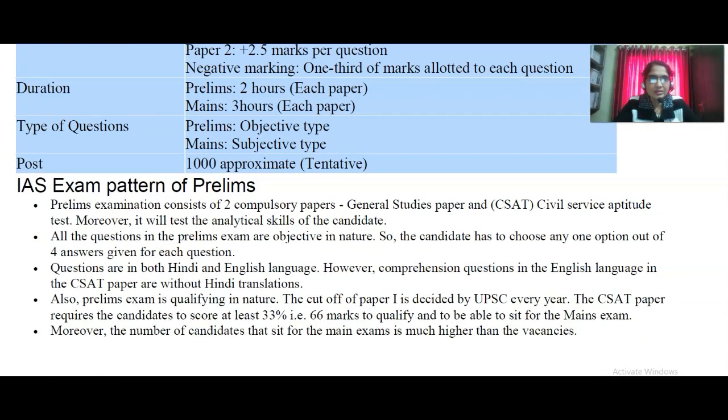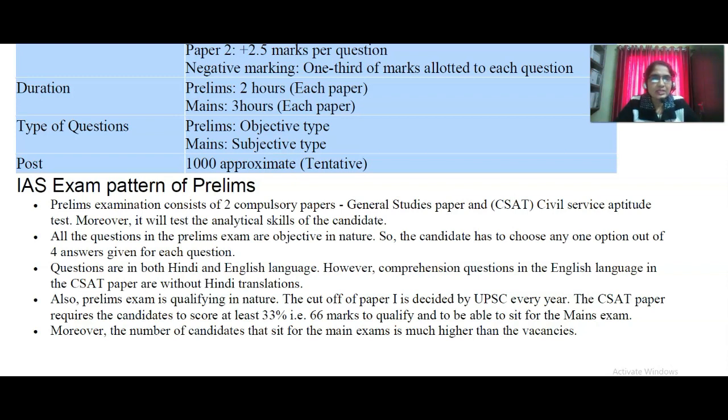IAS exam pattern of the prelims. The prelims examination consists of 2 compulsory papers: general studies, and CSAT, the civil service aptitude test. It will test the analytical skills of the candidate. All questions in the prelims exam are objective in nature. In the prelims, 4 options are given and you have to select one answer. So the candidate has to choose any one option out of 4 answers for each question.